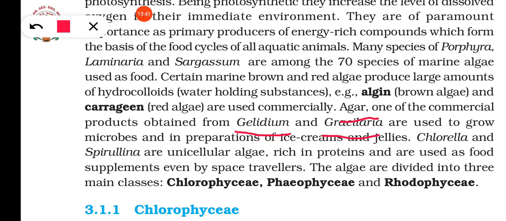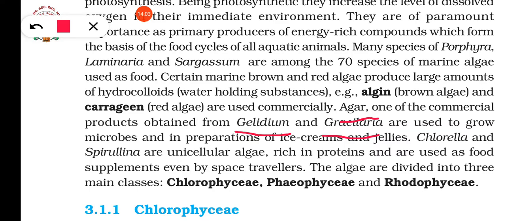Some of them are edible like Porphyra, Laminaria, and Sargassum. And some of them can be used as a food supplement even by space travelers. So these are the economic importance of algae.